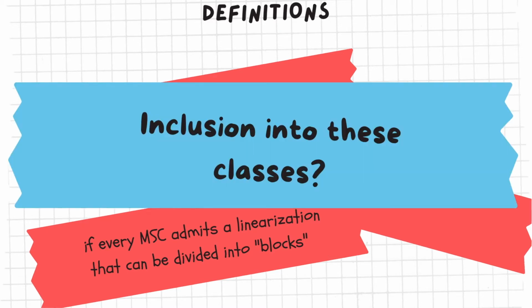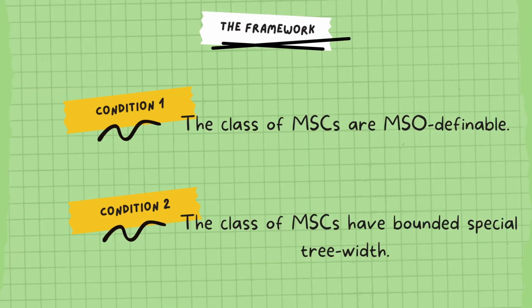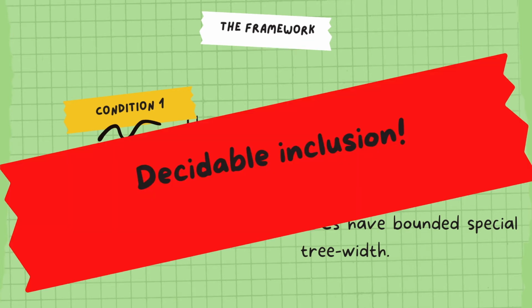But what about the inclusion into these classes? This is where our framework comes in. It's based on MSO logic and bounded special tree width. Given a class of MSCs, if they are MSO definable and have bounded special tree width, then our result is that there is a decidable inclusion.